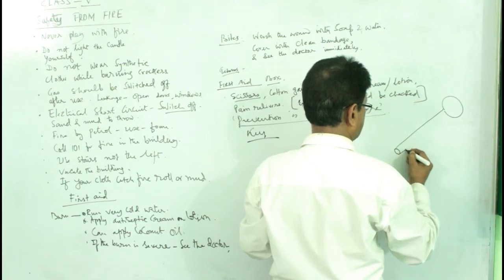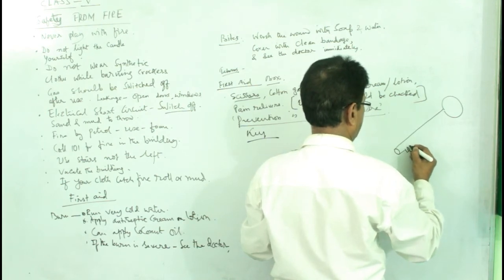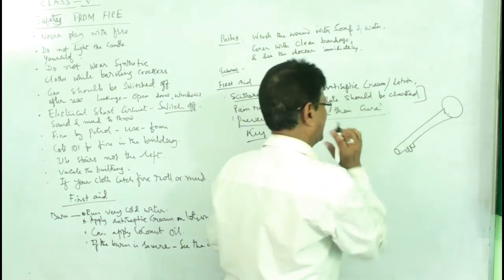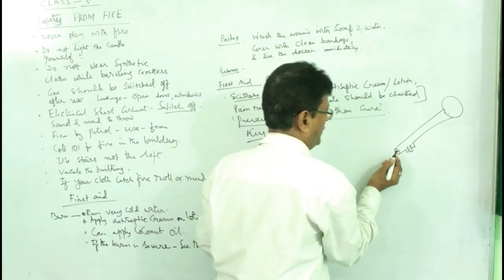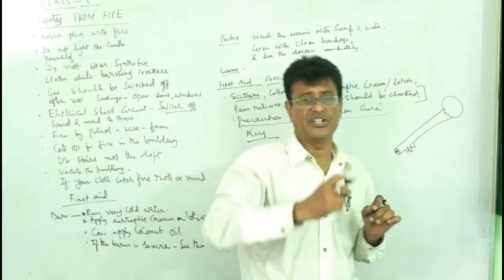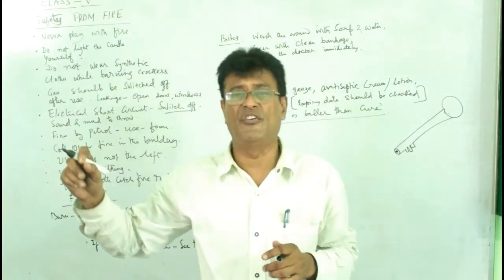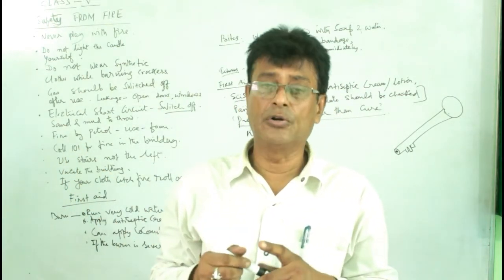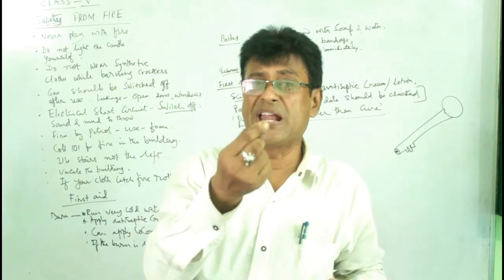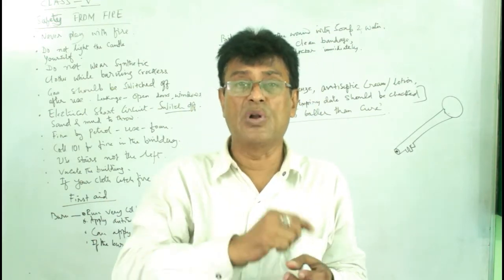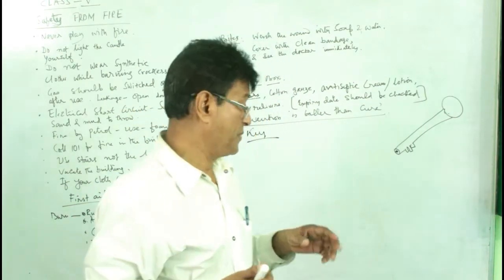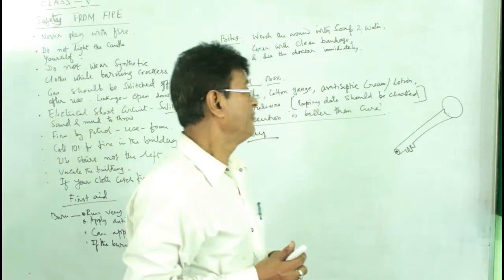This type of key is available in the market for first aid purpose. There is a hole. You press that particular part with the hole, the sting will come out, and you take the sting off. So that is how you handle an insect bite. Then you put some plain lime, which is known as chuna, or else you can go to the doctor to get some medication, especially for bees and all.